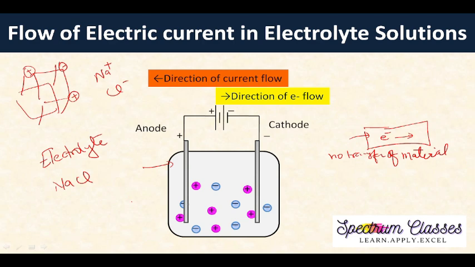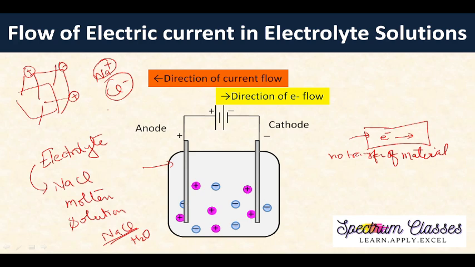So those compounds which, in molten state or in solution state, conduct electricity are termed electrolytes. If I dissolve some NaCl in water, then this NaCl breaks into its ions, that is Na plus and Cl minus.